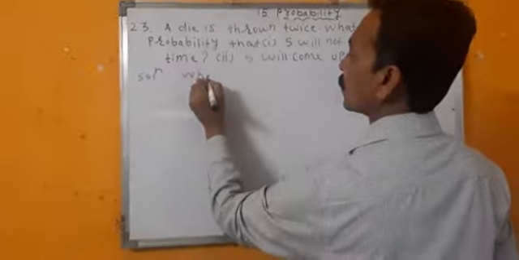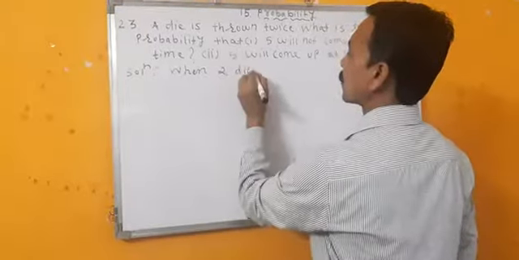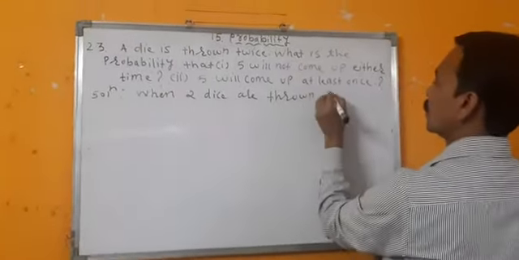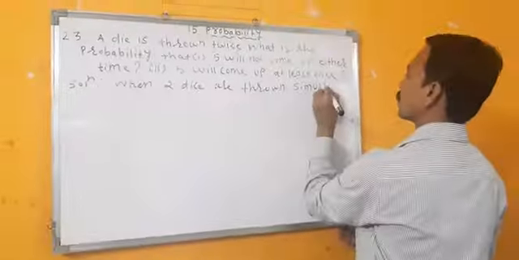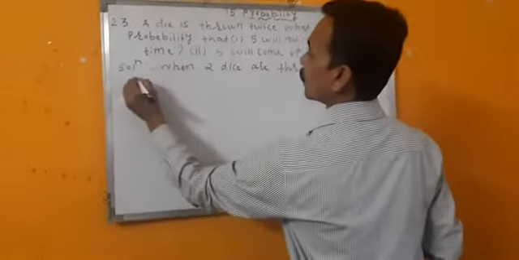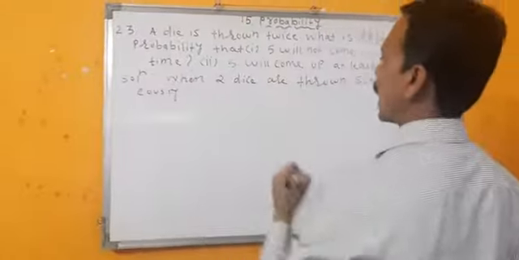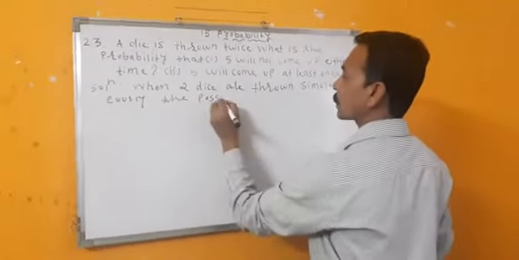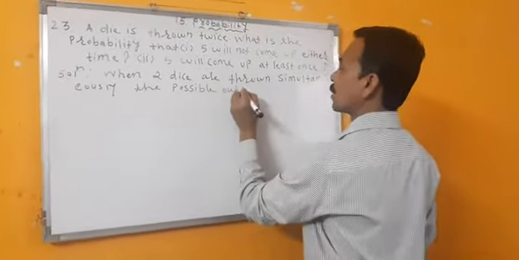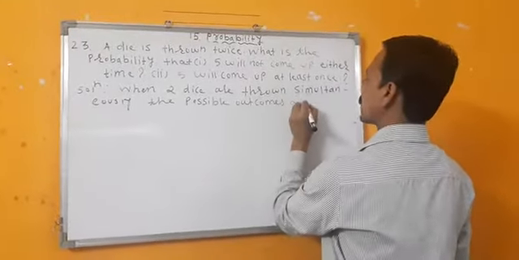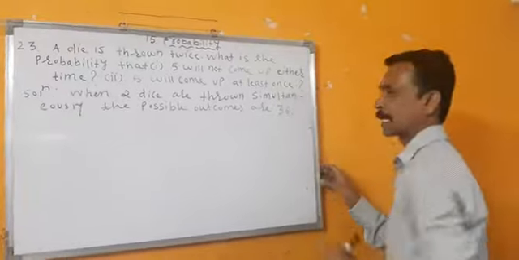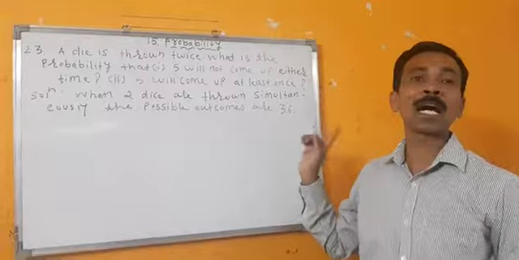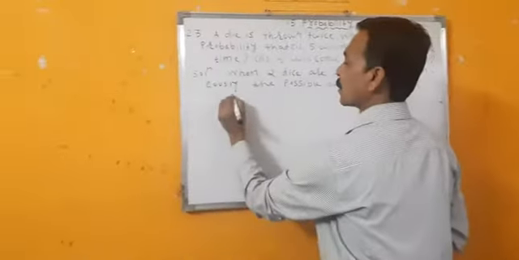When 2 dice are thrown simultaneously, the possible outcomes are 36. Again I repeat, when 2 dice are thrown simultaneously, the possible outcomes are 36. How 36? See here.